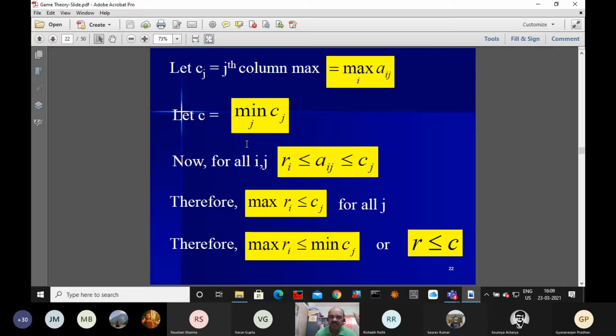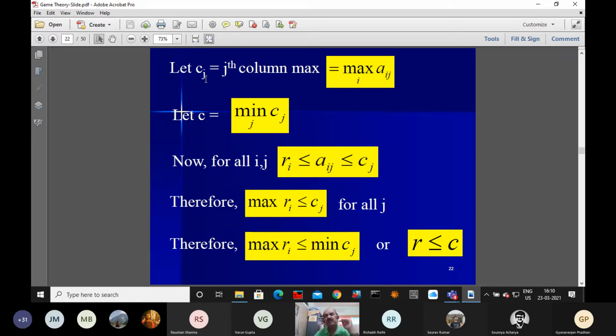Take first column elements, maximizing first column element. So the maximum value, maximizing over i, Aij, this is becoming Cj. So for first column, it is C1. For second column, it is C2. For the nth column, it is Cn. We have got n such elements.